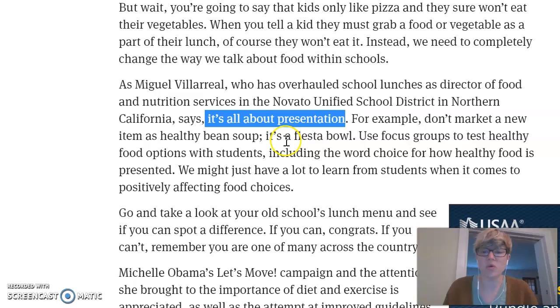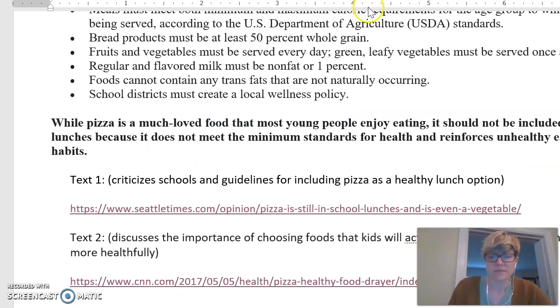It's a Fiesta Bowl. Use focus groups to test healthy food options with students, including word choice for how healthy food is presented. We might just have a lot to learn from students when it comes to positively affecting food choices. Sorry, I got interrupted there for a moment. So we look at that piece of evidence, and then that talks about the importance of presentation, that presentation of food and how we talk about food is what's going to influence kids' healthy eating habits, not necessarily just including something like pizza. But that's not what I talk about in my claim, right?